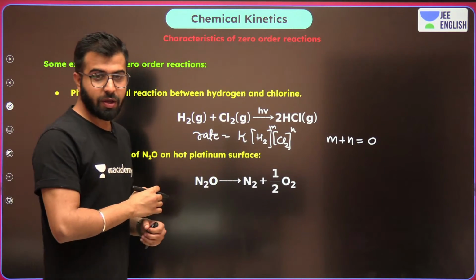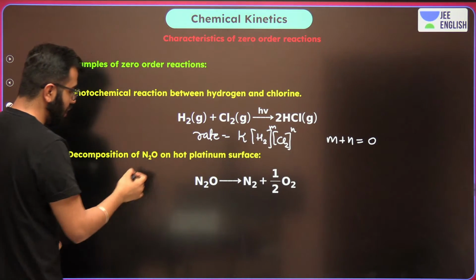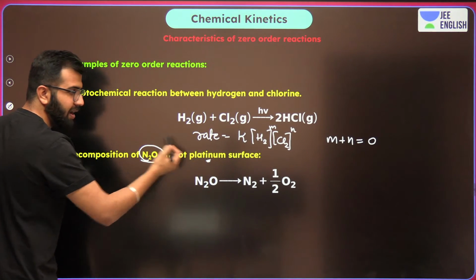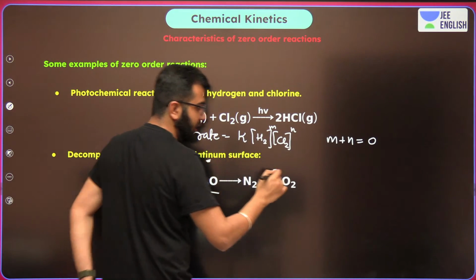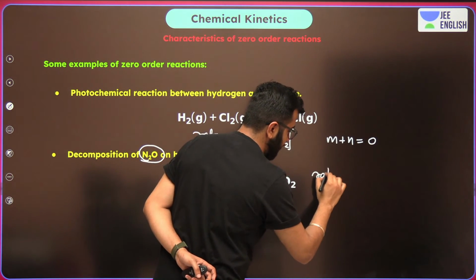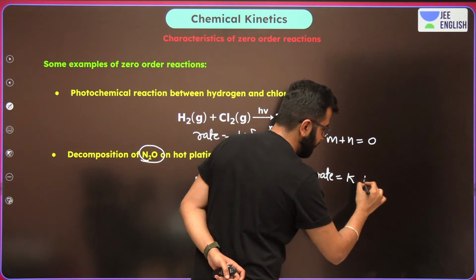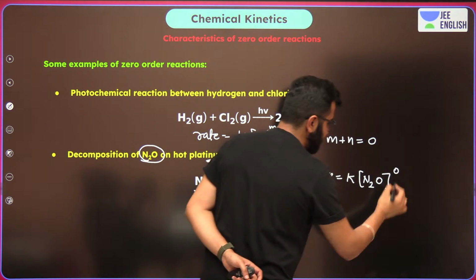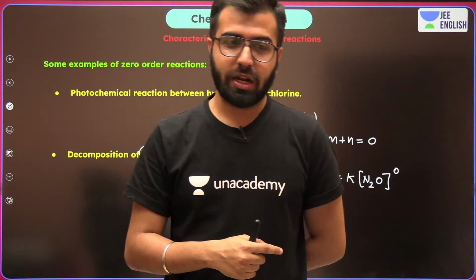And now, over here, pay attention. In the case of decomposition of N2O with hot platinum surface, what are we really having? Again, pay attention. There is only one particular reactant. Rate is equals to rate constant times the concentration of N2O raised to power 0. That's how you will write the rate law expression for zero order reactions.